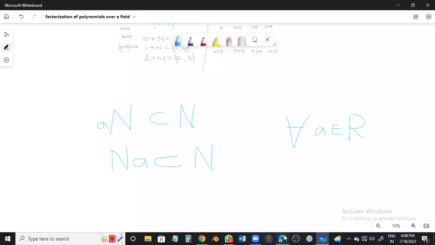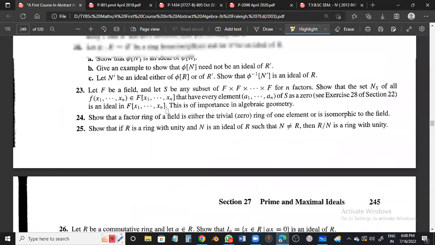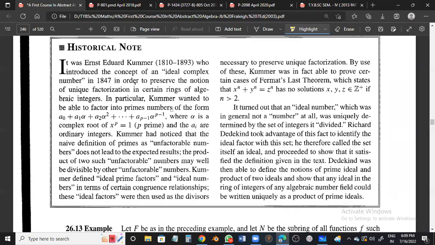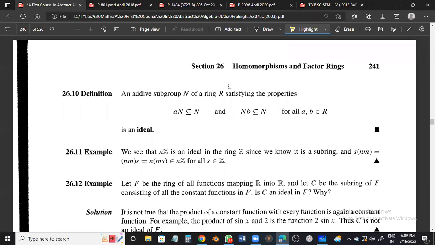So I would like to take you back to the definition of ideal where we originally met it. So this is the definition of ideal. An additive subgroup capital N of a ring capital R satisfying the properties AN subset of N and NB subset of N for all A, B belonging to R is an ideal.